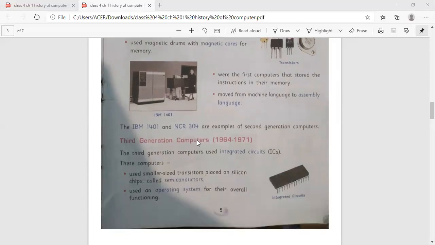Coming to third generation computers, that is 1964 to 1971. The third generation computers used integrated circuits, that is IC. These computers used smaller size transistors placed on silicon chips called semiconductors. They used an operating system for their overall functioning. Here you can see the integrated circuit.